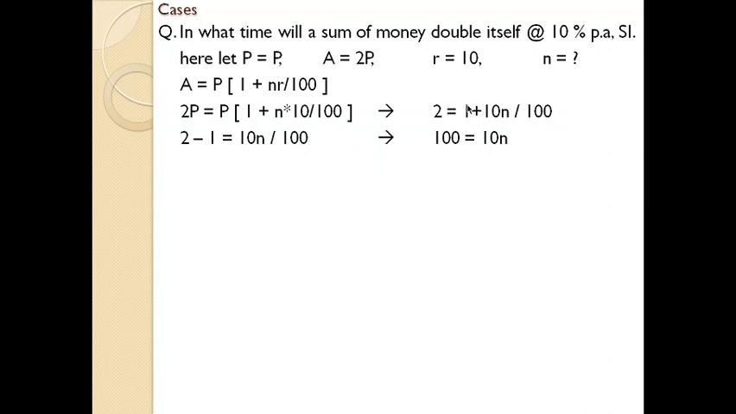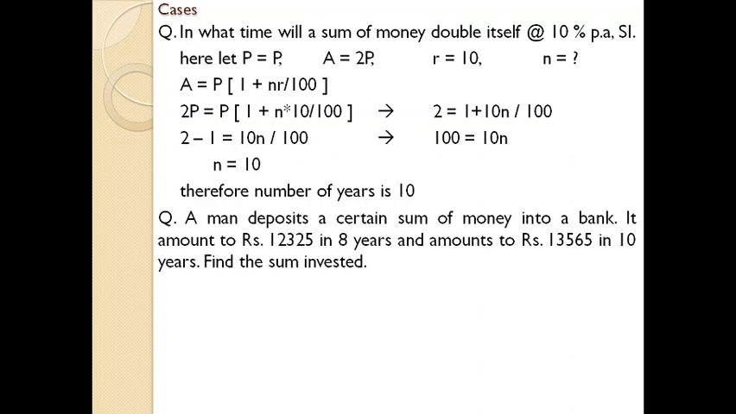Now 1 is shifted to the other side, so it will be 2 minus 1 equals 10n divided by 100. By solving that you will get 100 equals 10n. I hope you are aware of all these basic steps. Finally, n equals 10. So the total number of years taken for converting a certain amount of money into double its principal amount is 10 years. It's just an application level, just go through it.